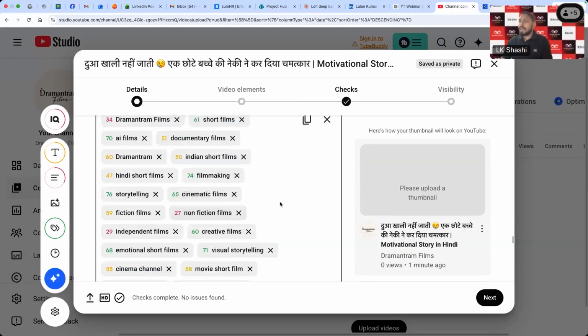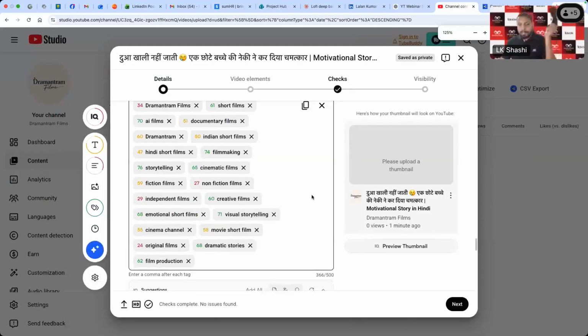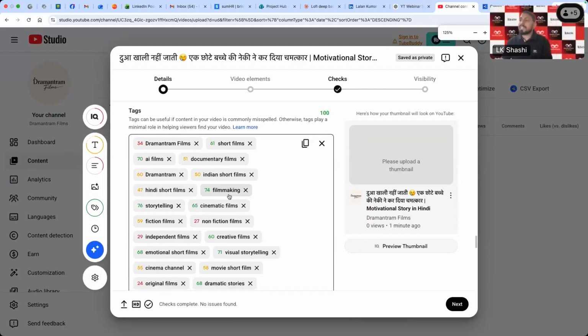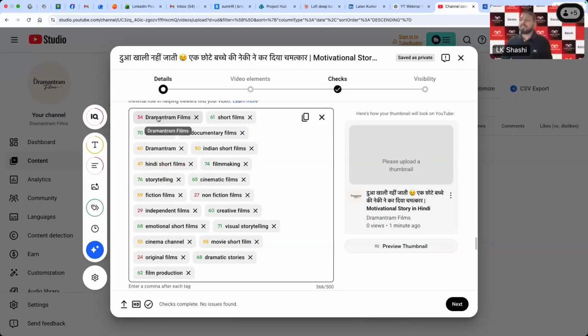You can see I have added, let me just zoom out a little. Yeah, so you can see I have added a few keywords in my default settings. If I feel that these are okay, I can keep them. You can see the scores also being shown here, like what keywords are at what value. So you can see 68, 62. Those which are in the green, you can consider them.